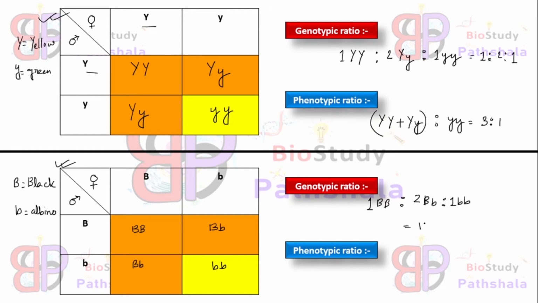So again 1 is to 2 is to 1, and the phenotypic ratio will be the sum of capital B capital B and capital B small b is to small b small b, that is 3:1. So this is for the monohybrid cross or the law of segregation. The law of segregation shows the genotypic ratio is 1:2:1 and the phenotypic ratio is 3:1.